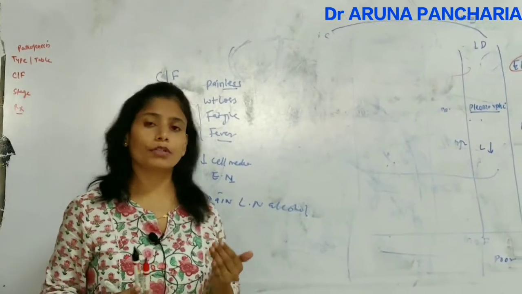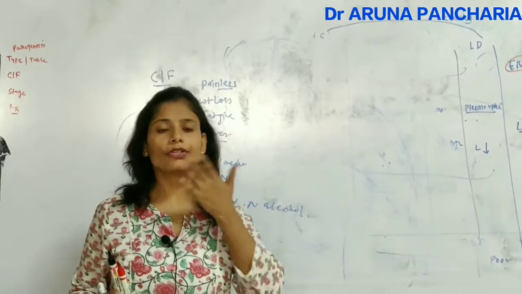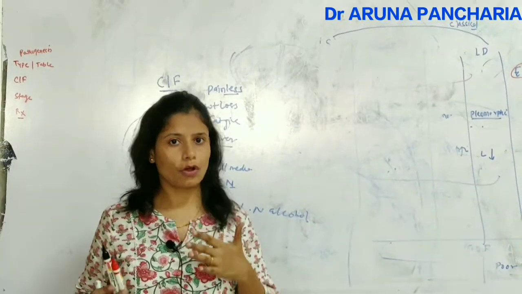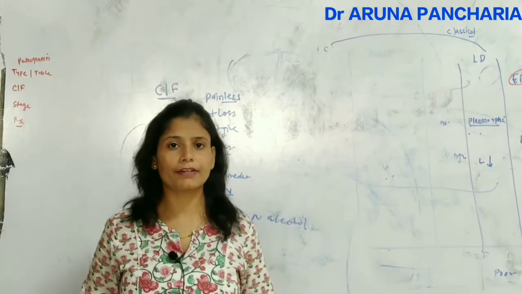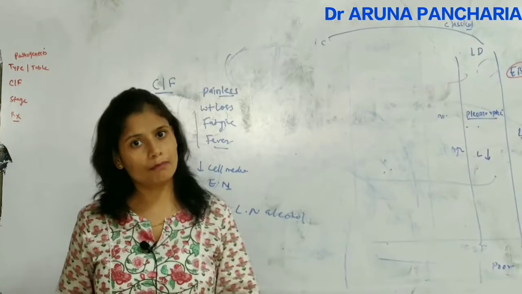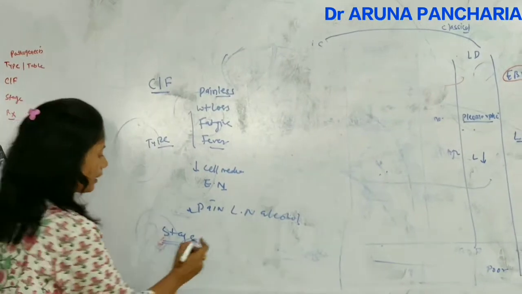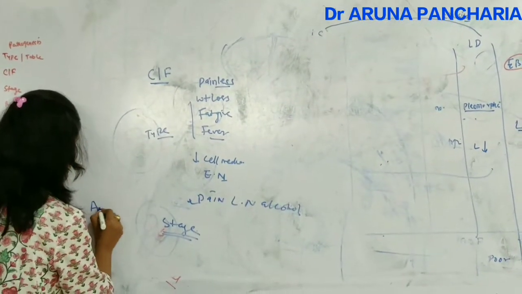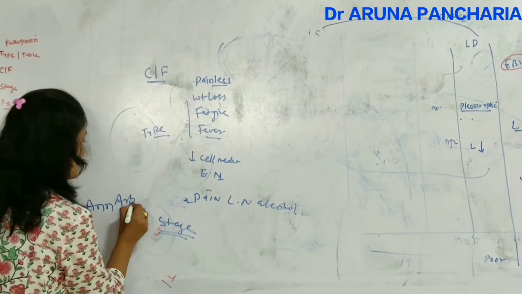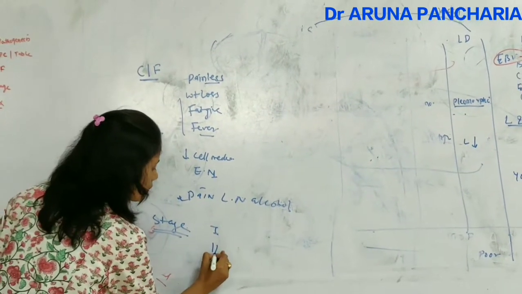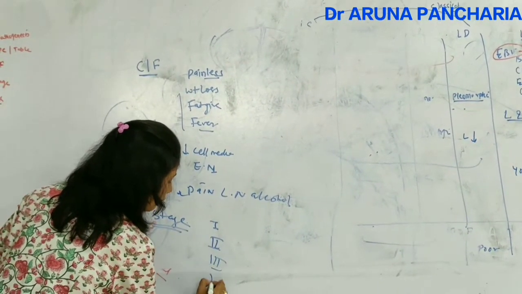We stage them on the basis of the radiology of the thorax, radiology of the abdomen, radiology of the pelvis, then via the biopsy. So we stage by these modalities. In Ann Arbor staging there are 4 stages: 1, 2, 3 and 4.